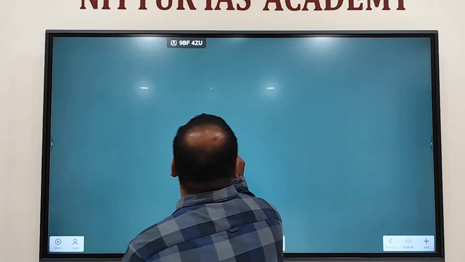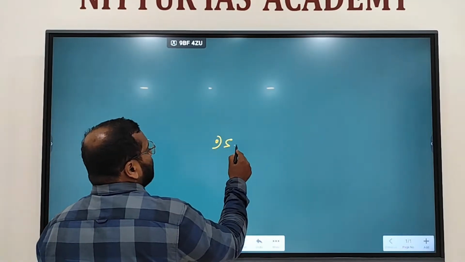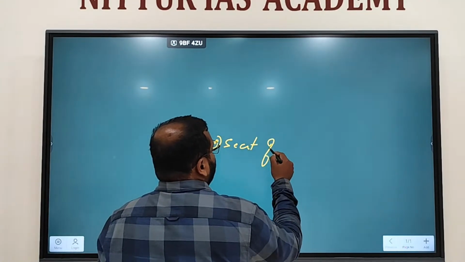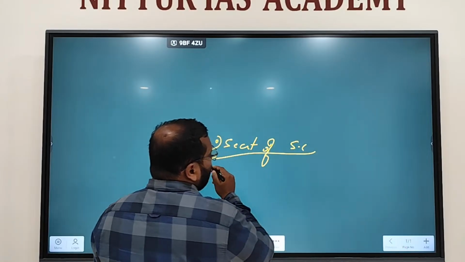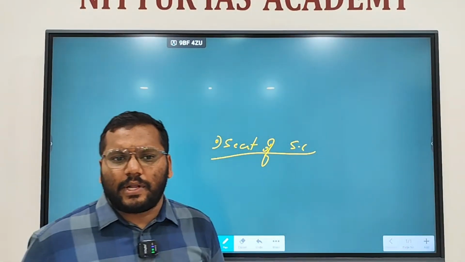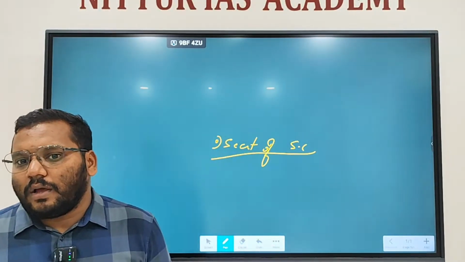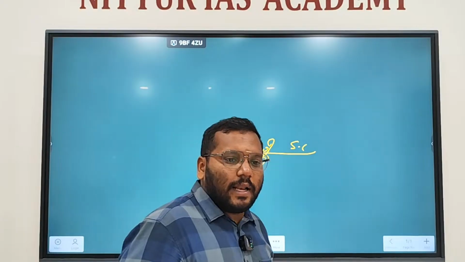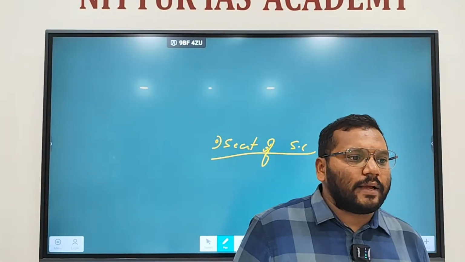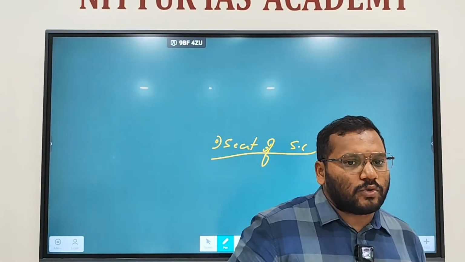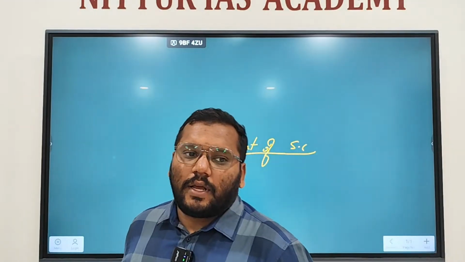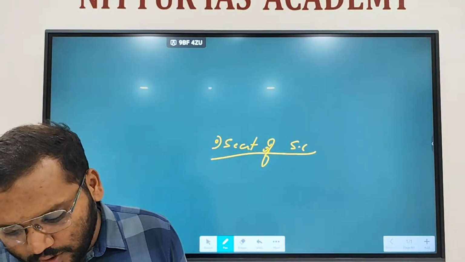Then seat of the Supreme Court. Where is the seat of the Supreme Court? New Delhi. Originally, I think after we got independence, it was in Parliament only. The current Central Hall in Parliament, in that part, it was the Supreme Court, I guess. Later on, they built the current Supreme Court building and shifted the Supreme Court there. Okay, fine. New Delhi is the seat of the Supreme Court.